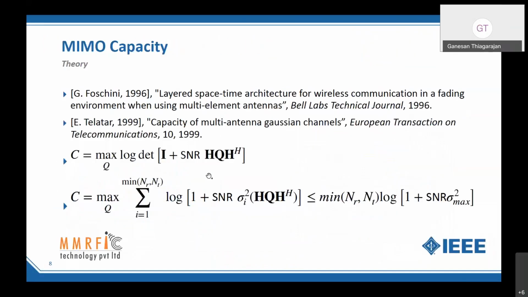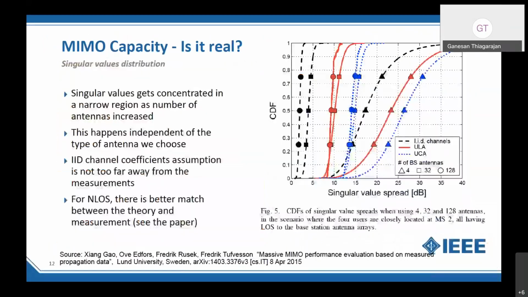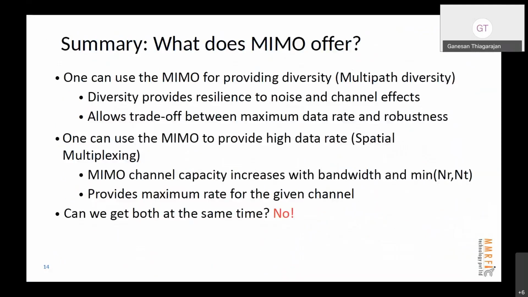best diversity, and it also offers us a higher data rate through spatial multiplexing. That means I am sending multiple independent data streams on multiple transmit antennas, right? And theory shows that the capacity increases with the bandwidth and the minimum of NR and NT. Now, can we get both of these? The answer is no. There is a trade-off, and that is